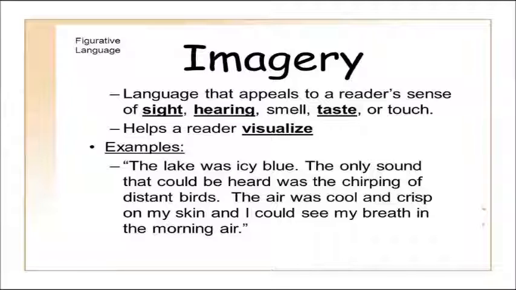The lake was icy blue. The only sound that could be heard was the chirping of distant birds. The air was cool and crisp on my skin, and I could see my breath in the morning air. See, in just such a short extract, how the writer has used the different senses. In the first line, he has used the sense of sight. In the second sentence, he has used hearing. In the next one, the air was cool and crisp on my skin, that is touch. And I could see my breath, again it is sight.